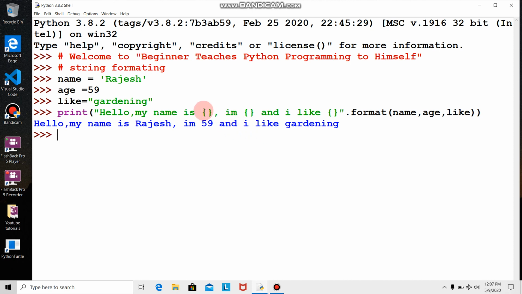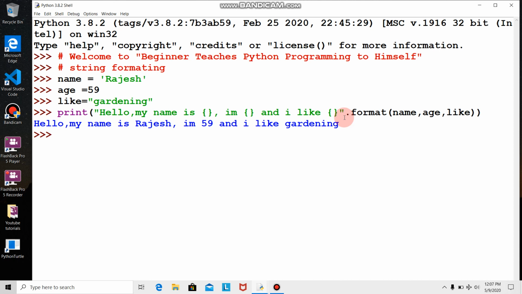So these curly brackets are placeholders, and the things will be filled as per your format. The 0 will go to the first, the first to the second, and the second to the third, as per the placeholders. So this is called string formatting.